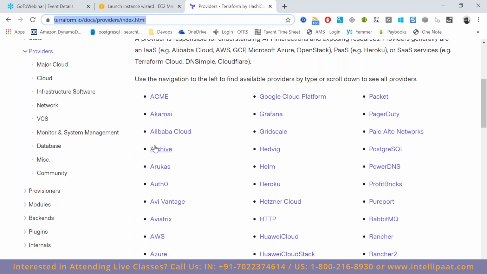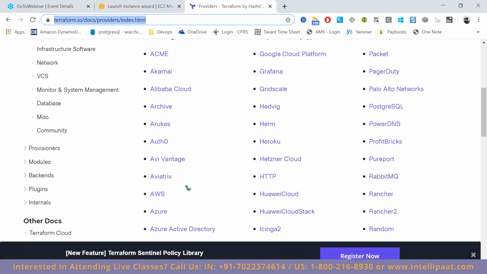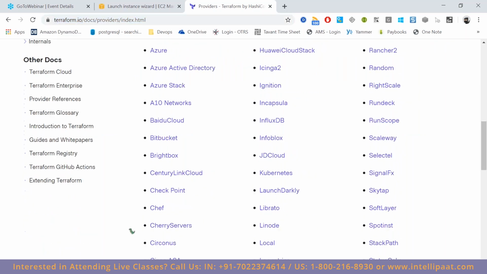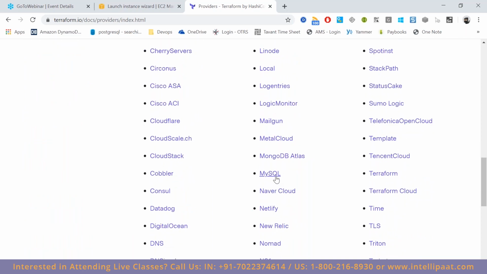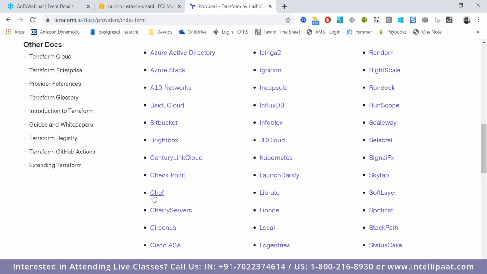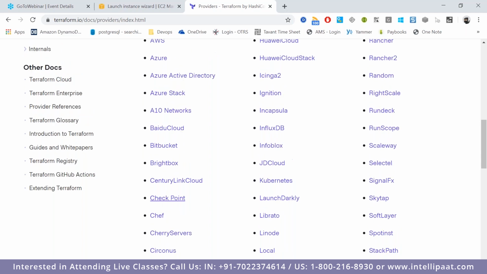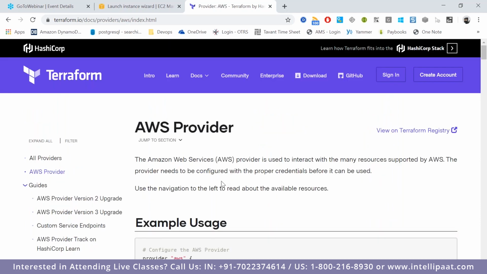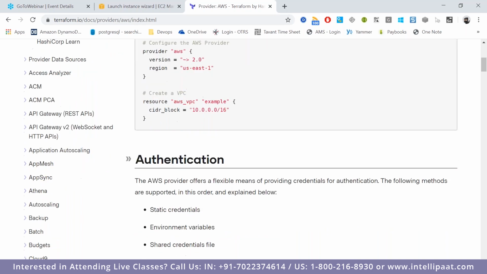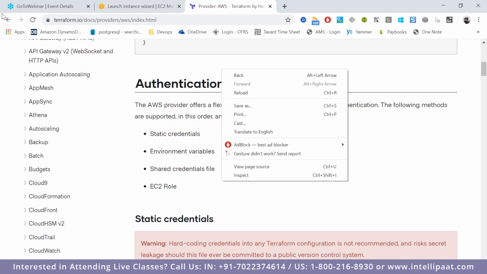For example, if I wanted to create a SQL server, using Terraform we can create it. If I wanted to create Chef cookbooks, I can use Terraform to create them. If I wanted to create Azure Active Directory, Terraform supports it. If I wanted to maintain the entire AWS cloud or Azure cloud or Google Cloud, everything is done using Terraform.